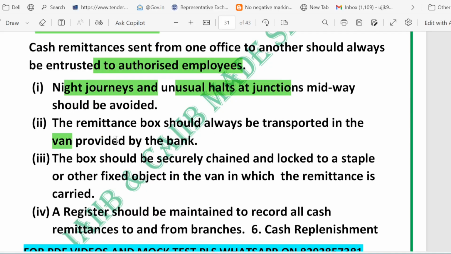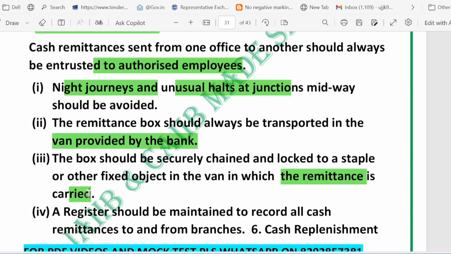Use the bank van and the secure box. Right. It should be in the bank van. So basically, always use the bank vehicle. The remittance box must be chained and locked to a fixed point inside the van. Keep the remittance registered, which means maintain a register logging every cash remittance to or from the branches: date, amount, who carried it, receipt number. This creates a traceable paper trail.